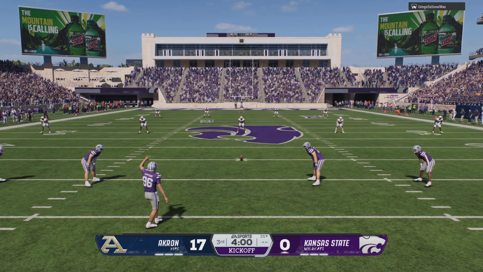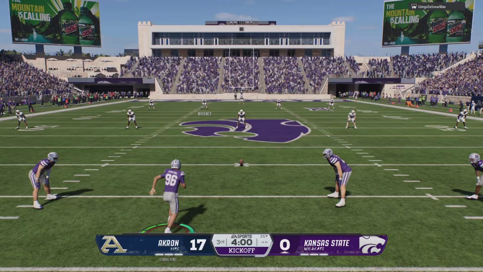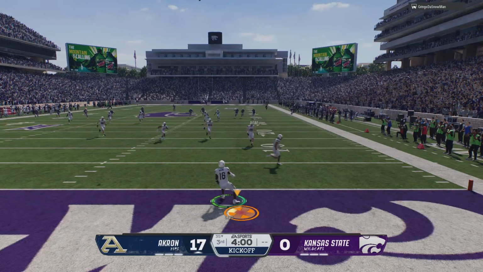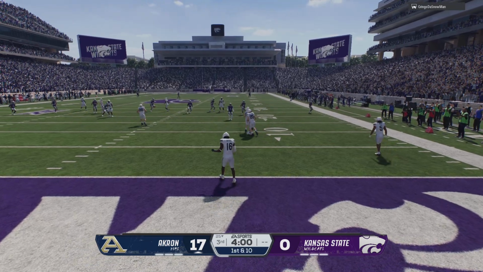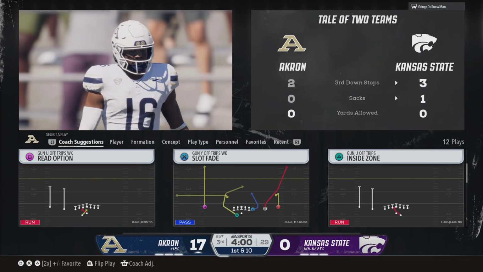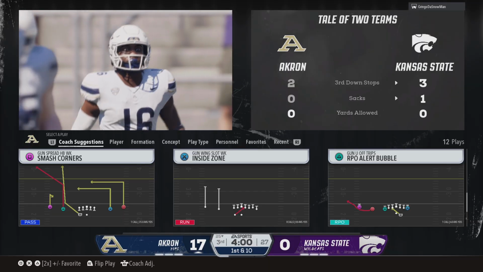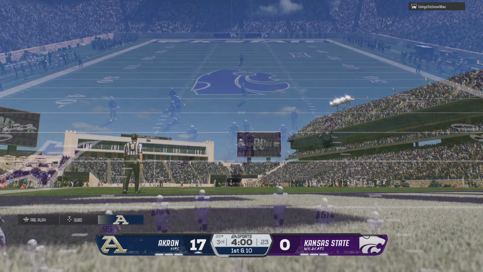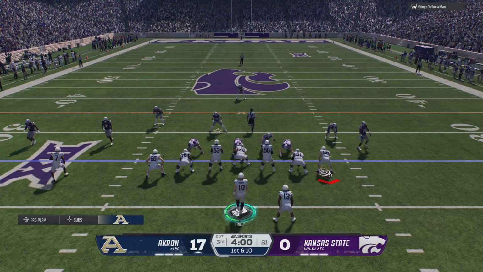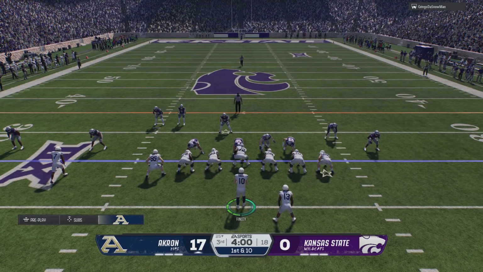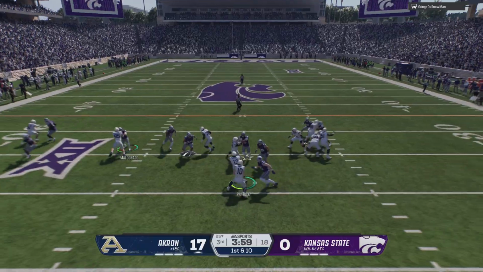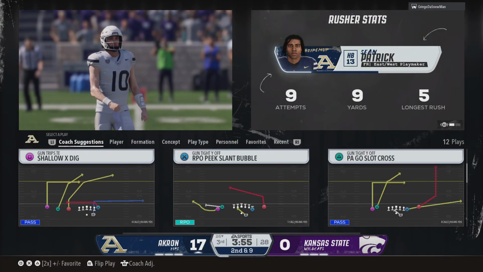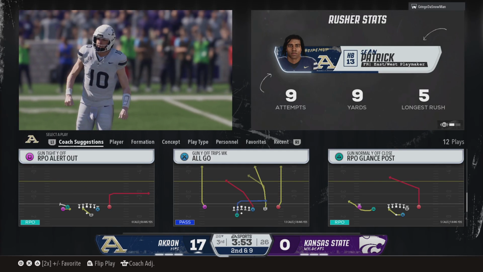Kicker has everything lined up and about set to get this one underway. And no chance at a return here. They'll start this drive at their own 25. The Zips take over in Akron, ready to get that offense to work. Trying to set the tone with the run. Not much doing there. He gets it to the 26, a gain of 1.